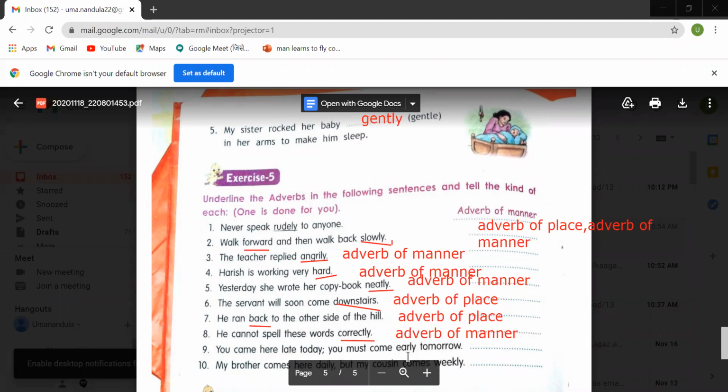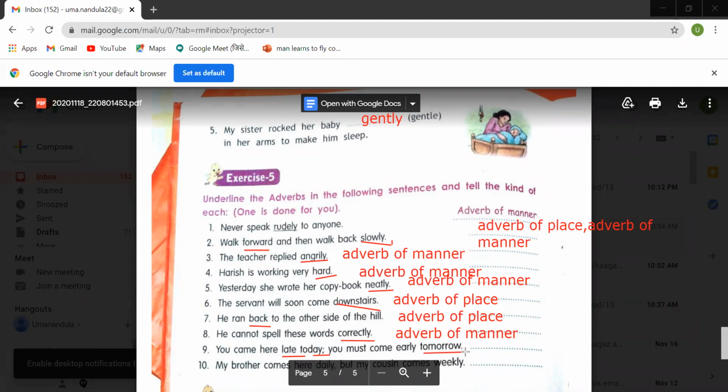Right? You came here late today. You must come early tomorrow. Here there are two adverbs but both related to same kind of adverb. You came here late today. He came here late. How he came? Late. That is adverb of manner. And today is again adverb of time. You must come early tomorrow. When? Tomorrow.